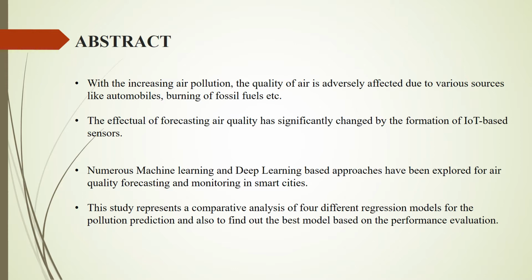There have been numerous machine learning and deep learning based approaches explored for air quality forecasting and monitoring in smart cities. This study presents a comparative analysis of four different regression models for pollution prediction and also finds the best model based on performance evaluation. The parameter nitrogen dioxide has been chosen in this work. This study conducted the experiments in Python programming language with Spyder 3.7. R squared and root mean square error have been used as evaluation criteria. Coming to the next slide,